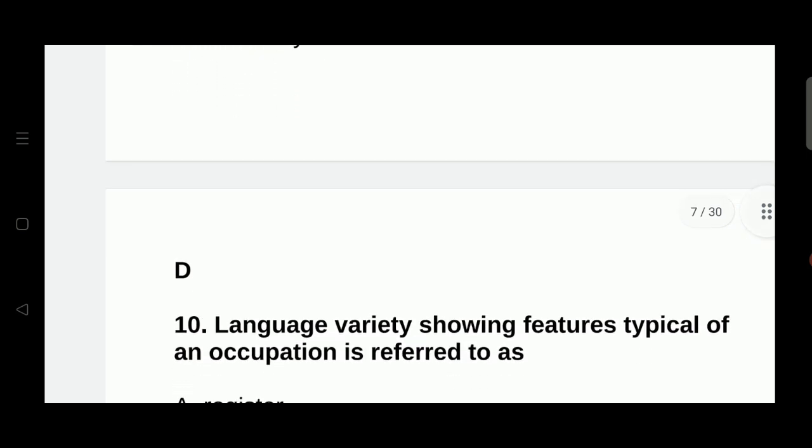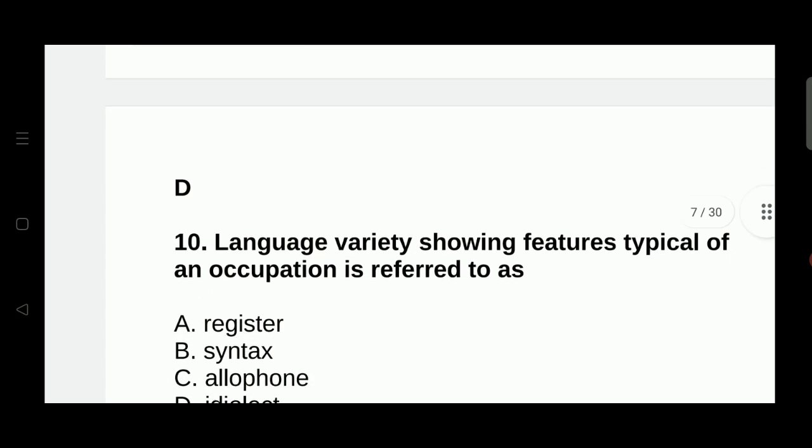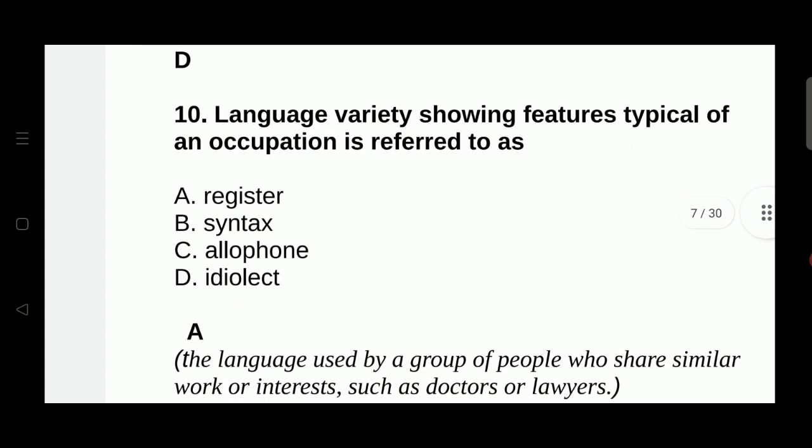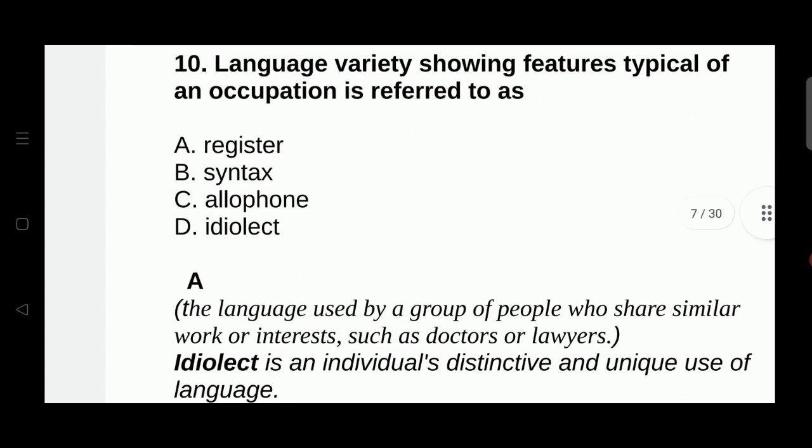Language variety showing features typical of an occupation is referred to as register, syntax, allophone, idiolect. The right answer is register. The language used by a group of people who share similar work or interest, such as doctors or lawyers. An idiolect is an individual's distinctive and unique use of language.